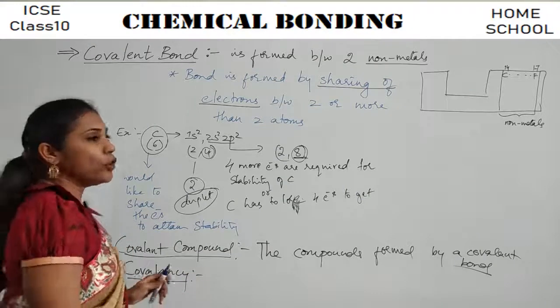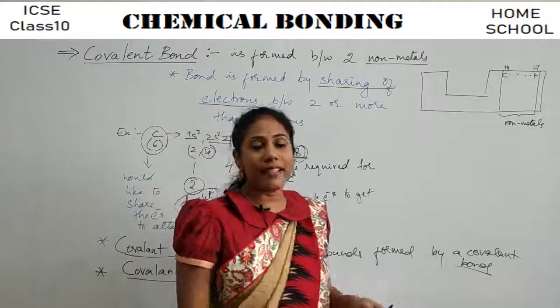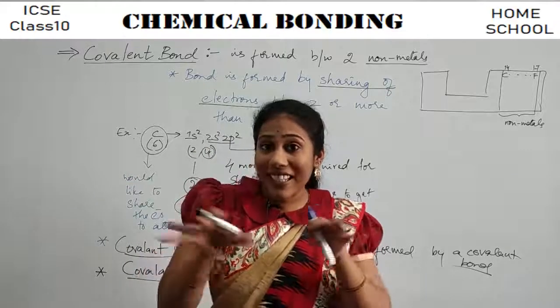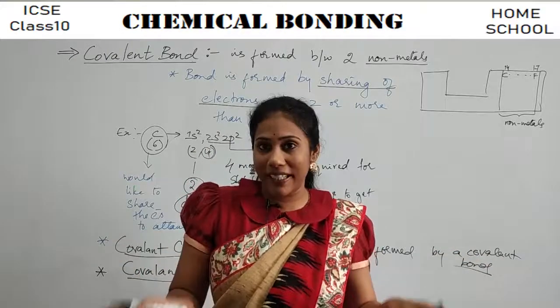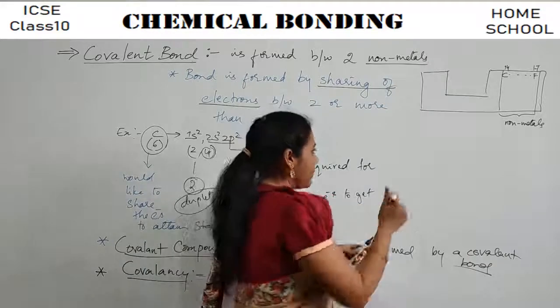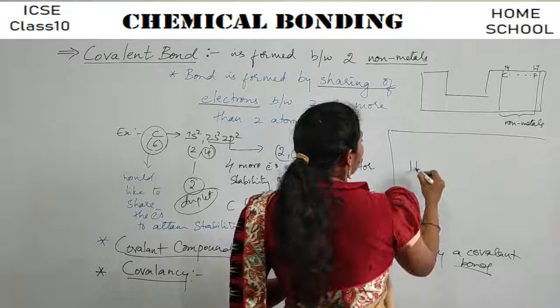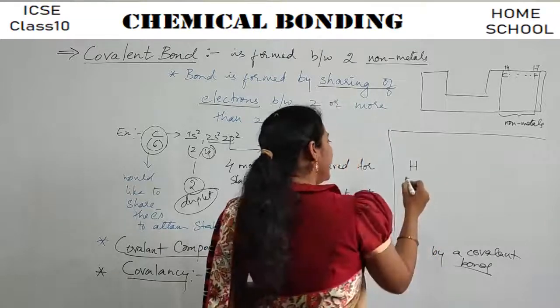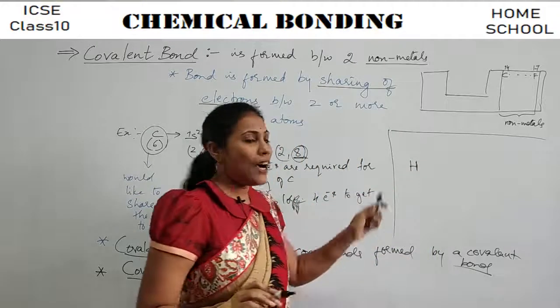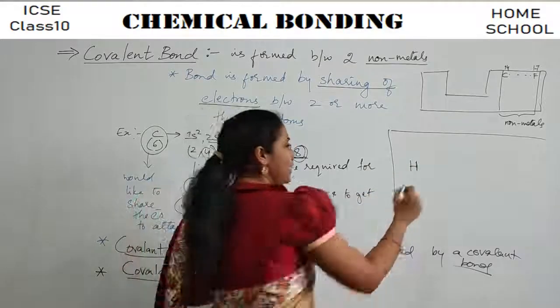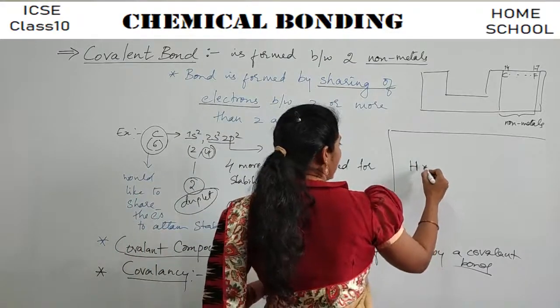So what do you mean by covalency? It's very simple, guys. It is the number of pairs of electrons that are shared between two atoms. Okay, imagine one example I'll give you here. Say you have a hydrogen atom. How many electrons does hydrogen have in its valence shell? Just one electron. Yes or no?